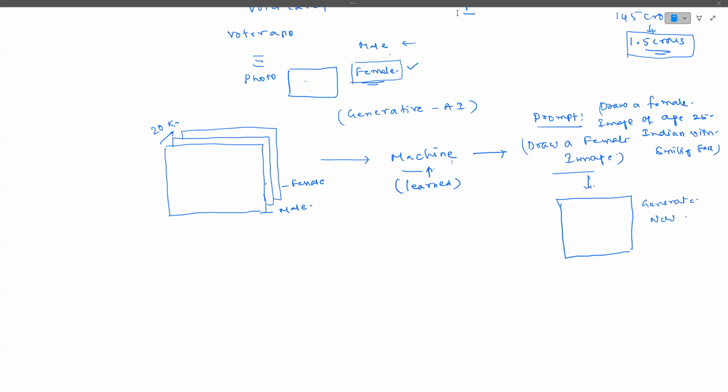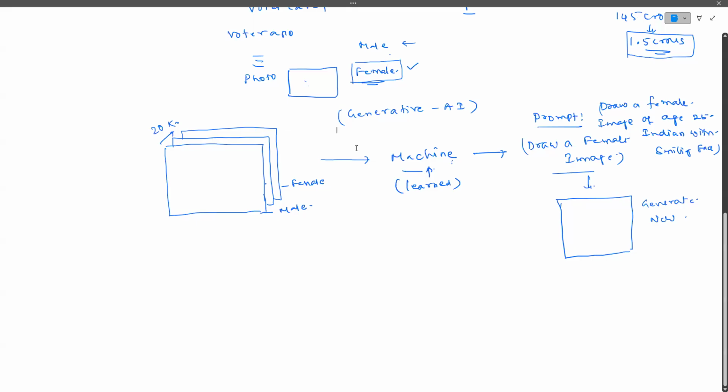So what is generative AI? Generative AI means that they are generating some kind of new data, guys. That is what we say about this particular concept called generative AI. That is what practically we have to say about generative AI models.